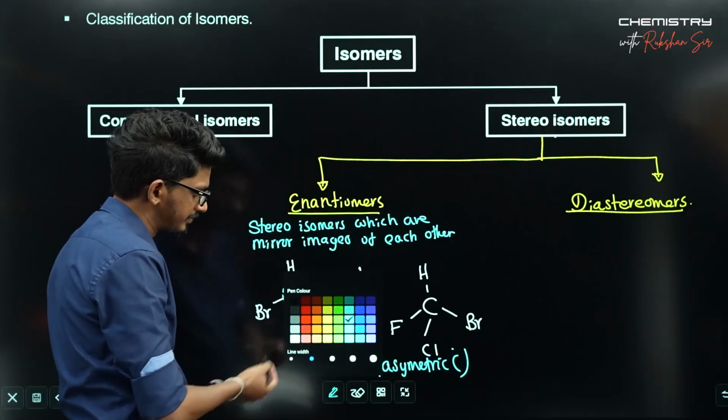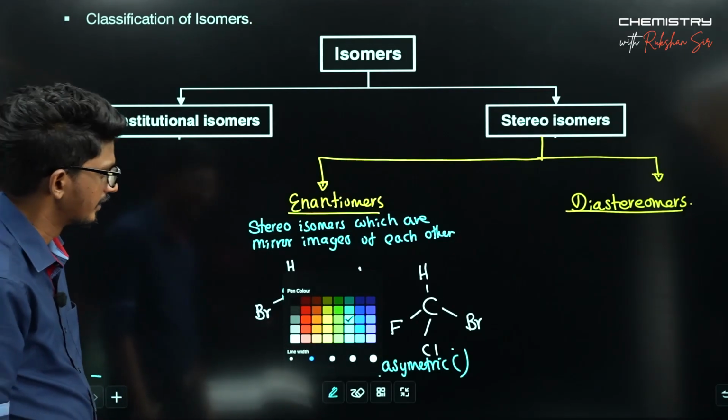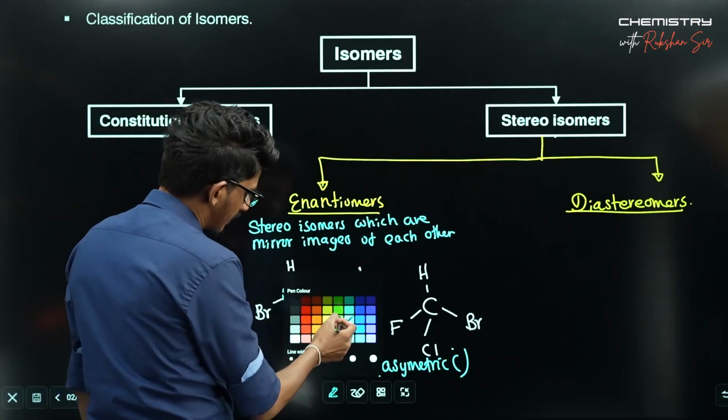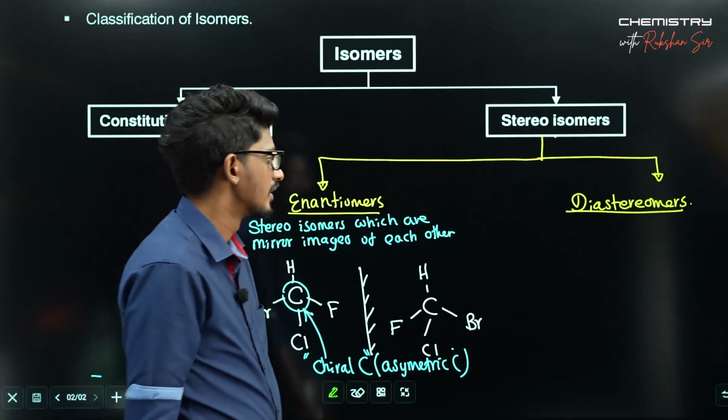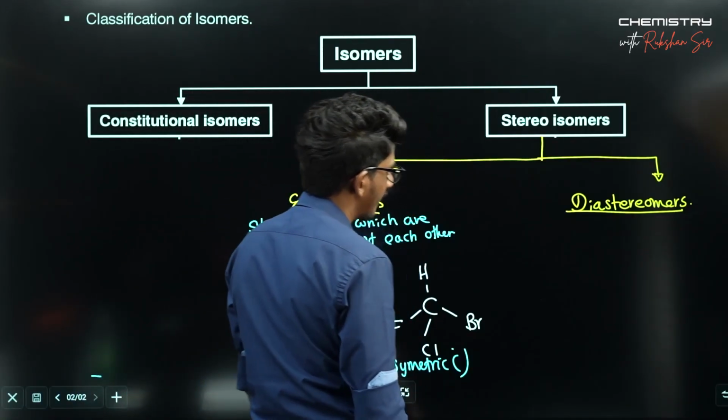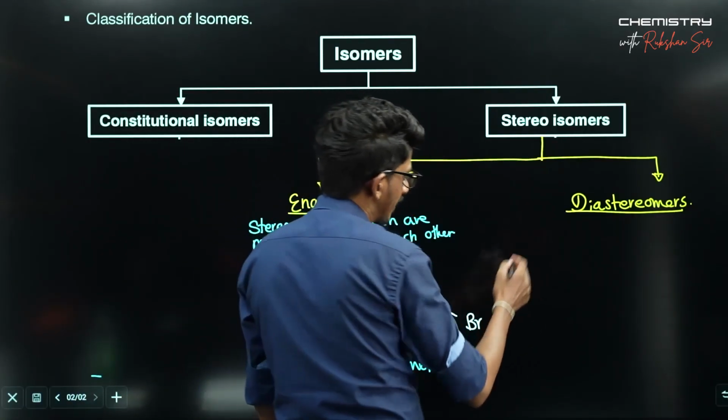Let's discuss the other kind of stereoisomers. The second kind is referred to as the diastereomers. So what is the definition there? The definition of the diastereomers is like this.